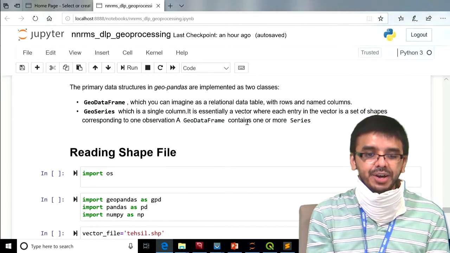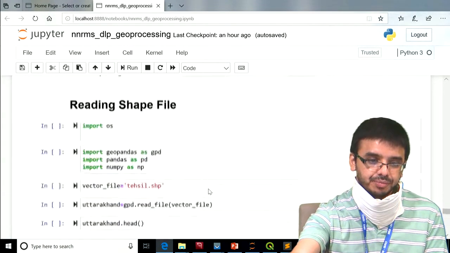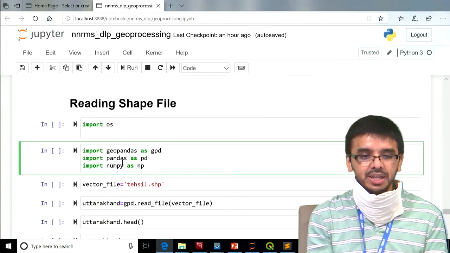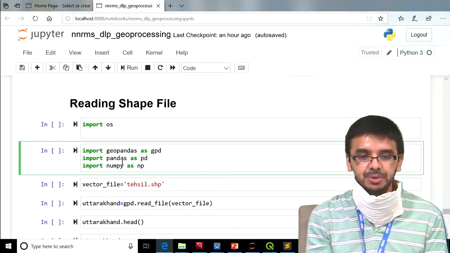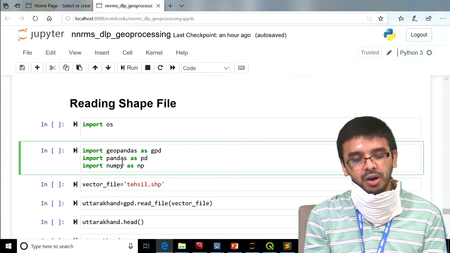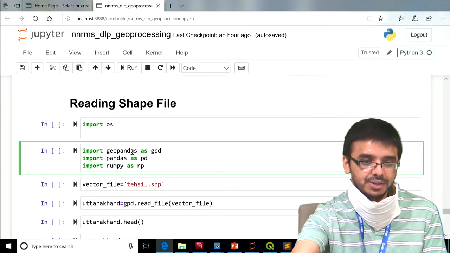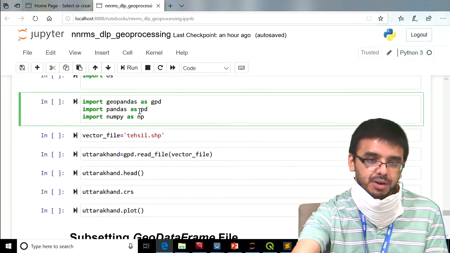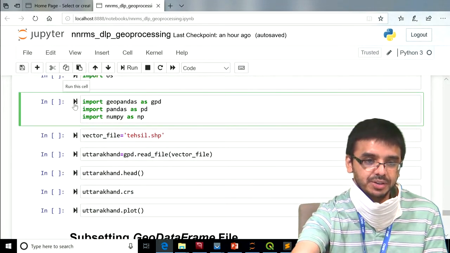Now let us see how we read a shape file. First we need to import the GeoPandas library. So import GeoPandas as GPD, giving it a short name GPD. First we will import GeoPandas as GPD, then pandas, then NumPy. So first we will be importing our required libraries.